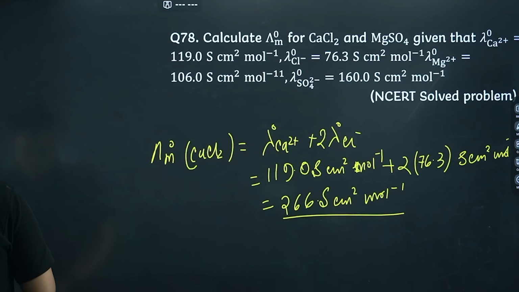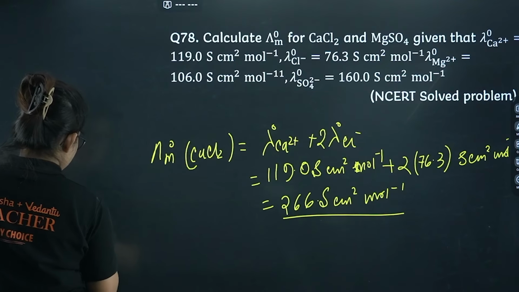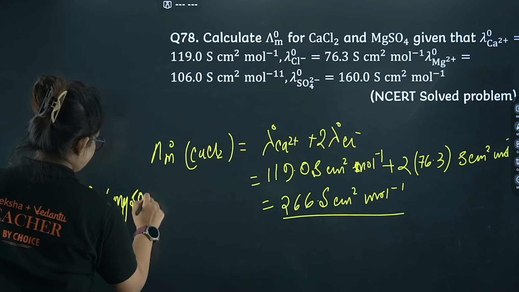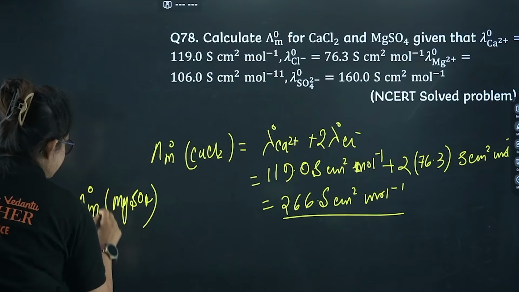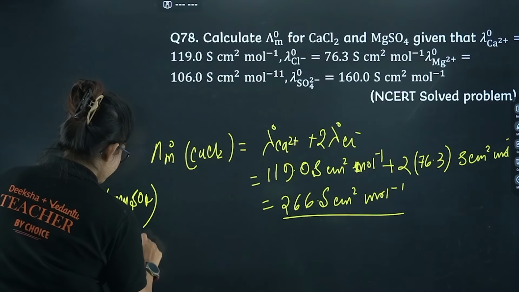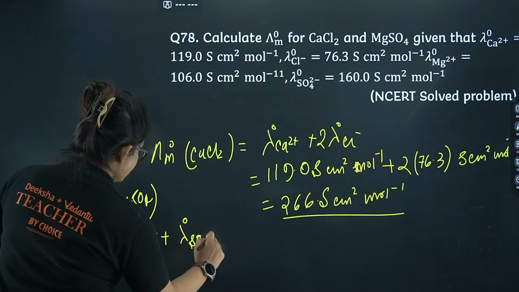We have to calculate again for MgSO4 as well. So lambda m0 for MgSO4. If you calculate, it will give you lambda 0 of Mg2+ plus lambda 0 for SO4 2-.